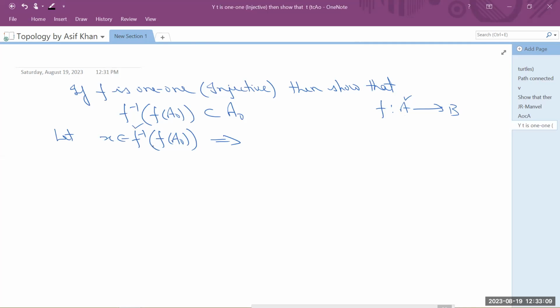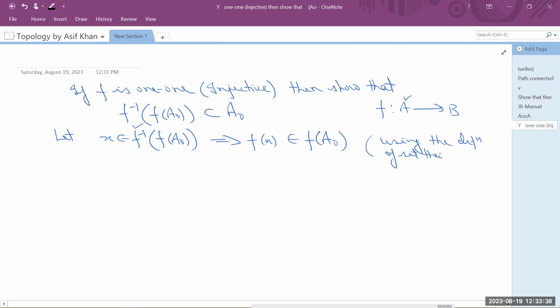So using this, from here I can say that f of x belongs to f of a naught. Again, this step we have using the definition of set theoretic inverse. Now, next step.